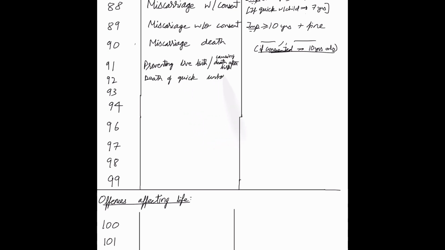91 deals with preventing live births or causing deaths after birth, for which you would get up to 10 years of imprisonment or fine or both.